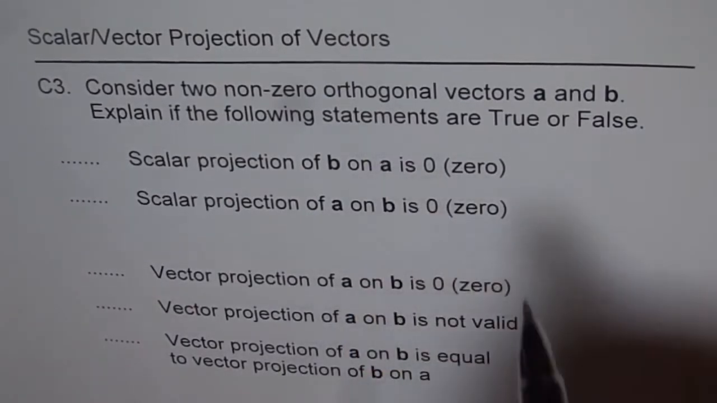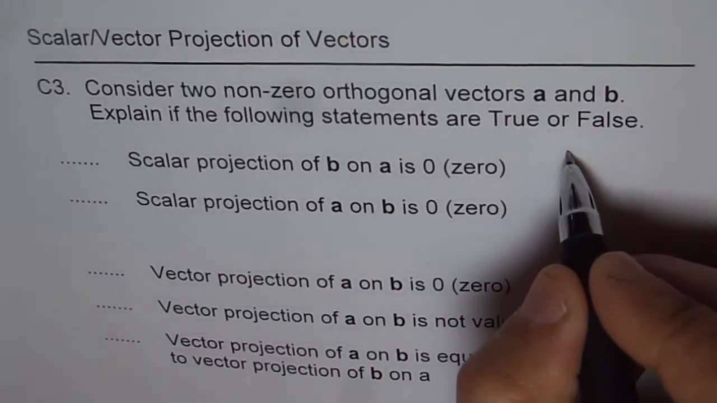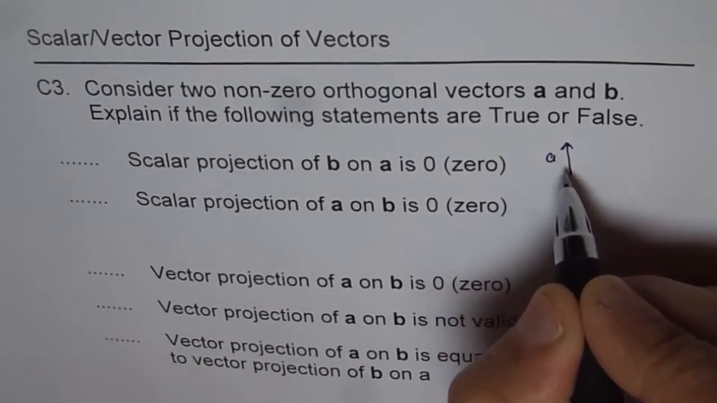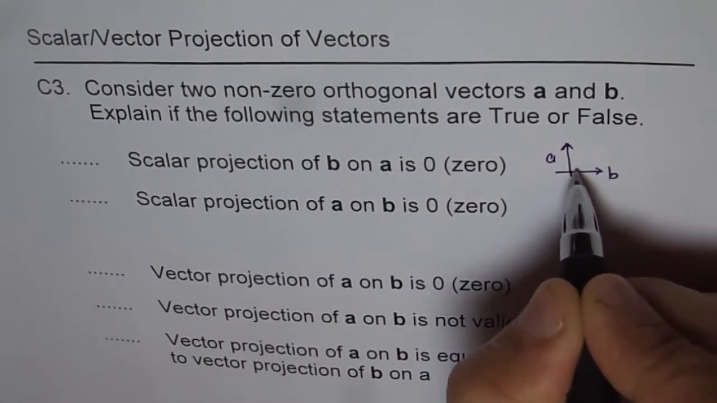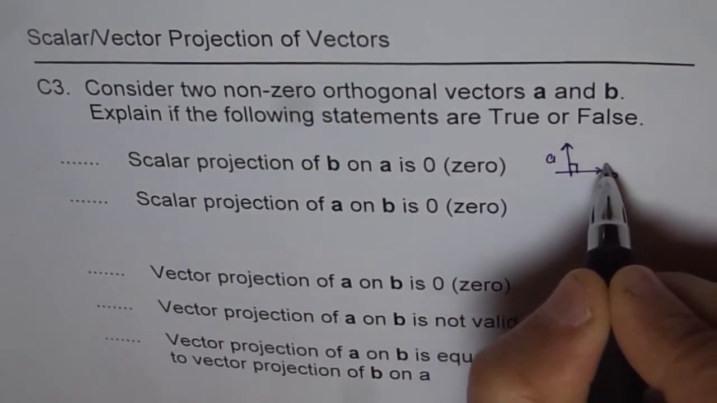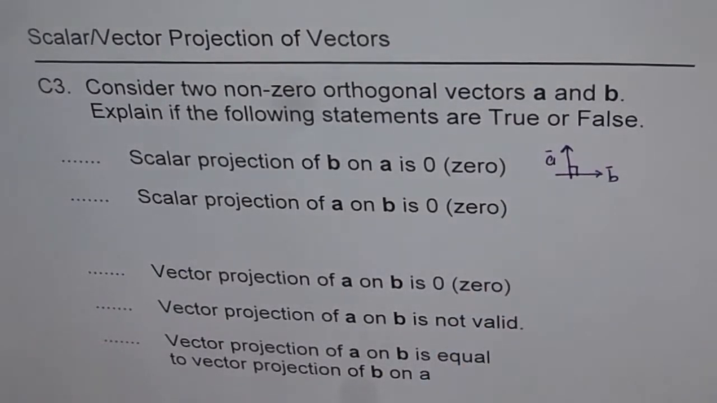Now, orthogonal means that the two vectors are perpendicular, right? So that means if vector A is this, for example, then the vector B is at right angles. So that means they are perpendicular. That is the meaning of orthogonal vectors. Now we have here 5 statements and you need to explain why they are true or false.